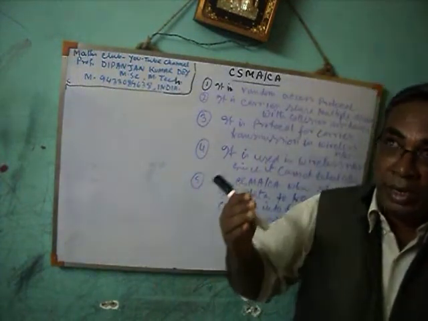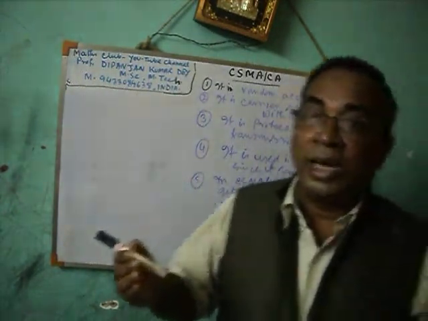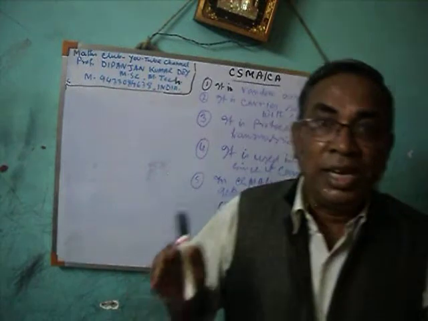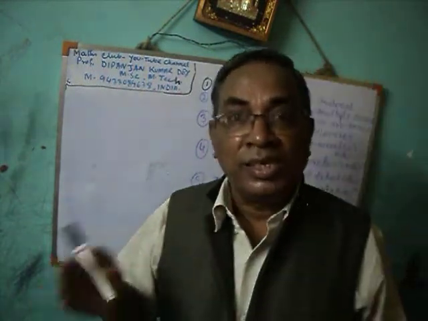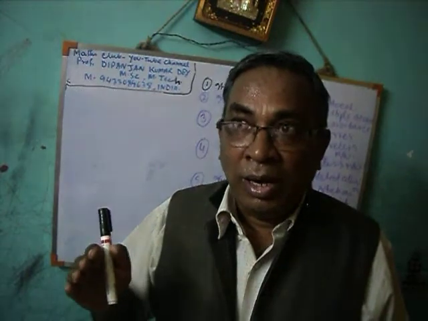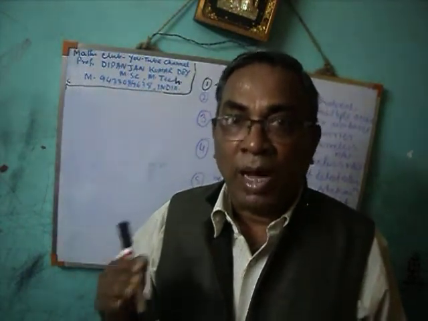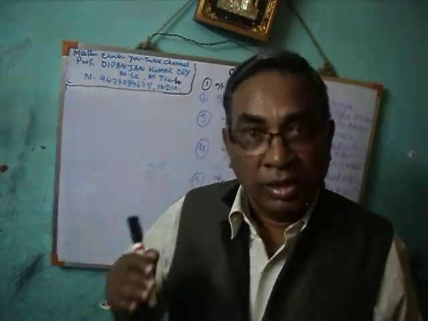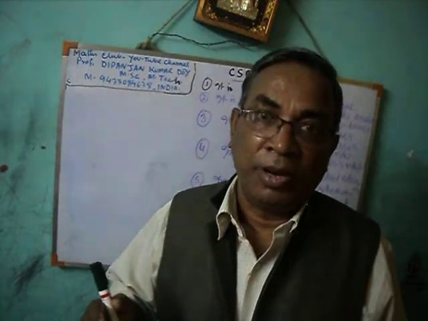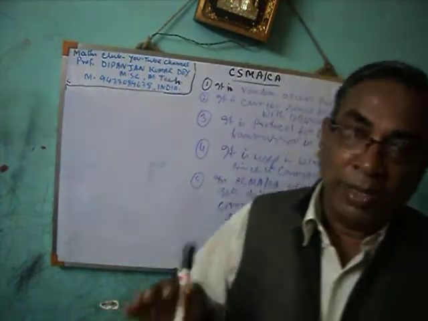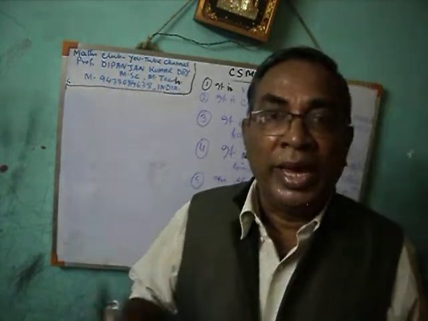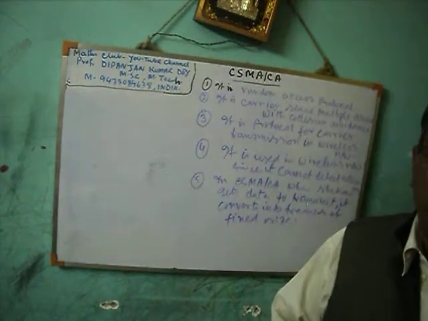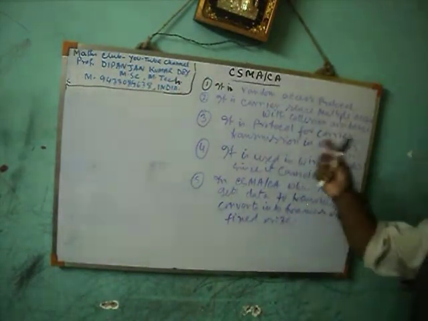After that, when the receiver receives the RTS, it will send another frame to the sender. That is called the CTS frame, clear to send. Yes, you can send. The CTS frame means the receiver is telling that yes, you can send the frame, I am ready to receive the frame. Then the station sends the frame. Otherwise not. If the sender is not getting a CTS frame, the sender will again wait for a random amount of time, called backoff. So this is how CSMA CA works.